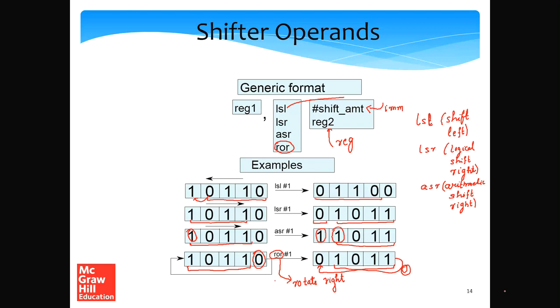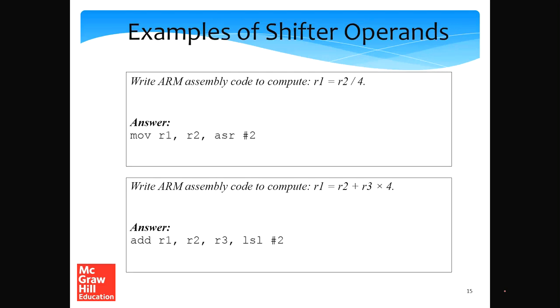So now given that these four shift operations are clear, let's actually take a look at an example of this. Without an example it won't have been clear. So let's consider the following example. Write ARM assembly code to compute R1 equals R2 by 4.